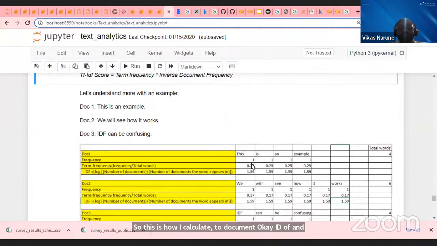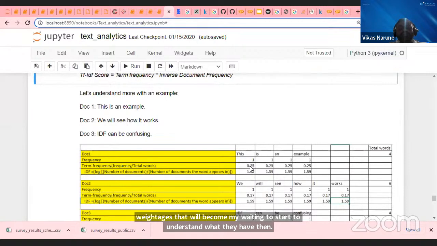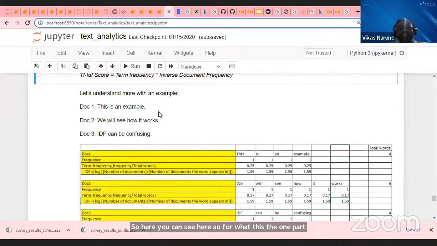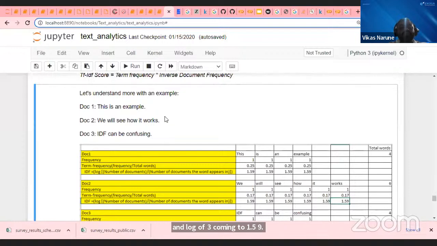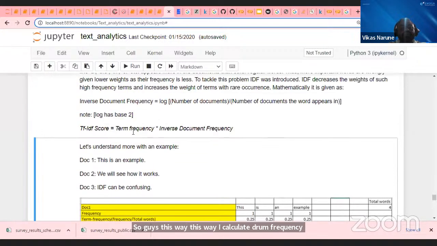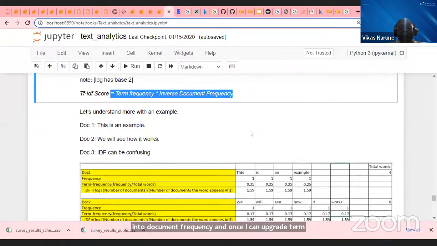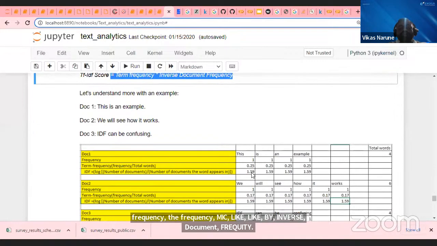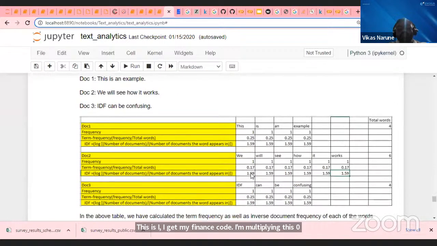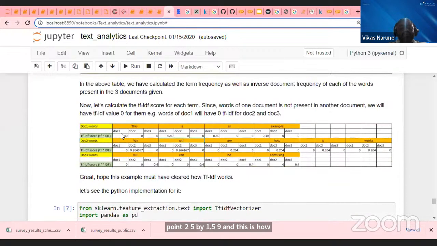Try to understand what they have done. Here you can see, for the word "this", the term frequency is 1/4, that is 0.25. Then 3 divided by 1 is 3, and log of 3 comes to 1.59. So this is how I calculate term frequency and inverse document frequency. Term frequency multiplied by inverse document frequency gives my final score. I multiply 0.25 by 1.59, and this is how I get my scores for all the documents.